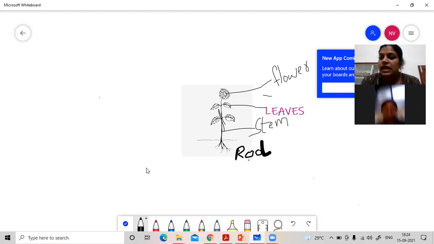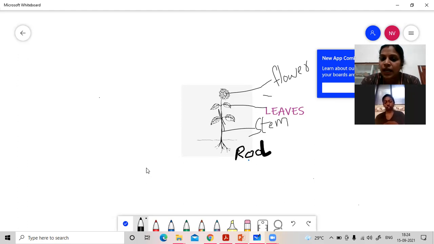Okay, so now next step, from this seed, what will we get? Again a new plant will grow. So this is reproduction. Reproduction means production of young ones.